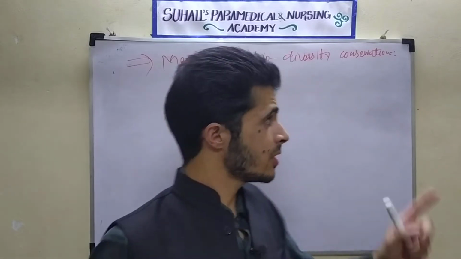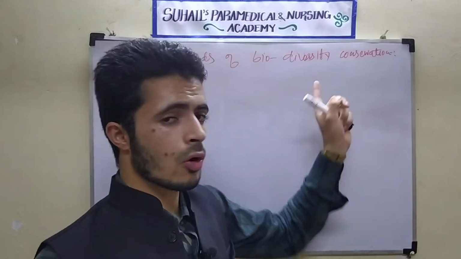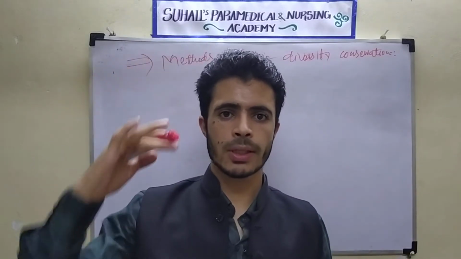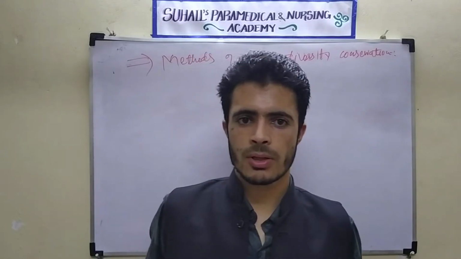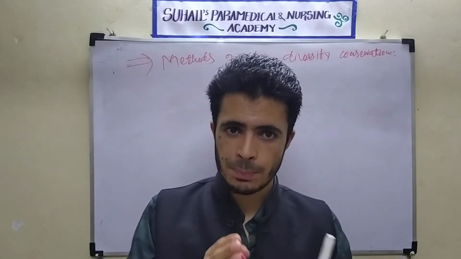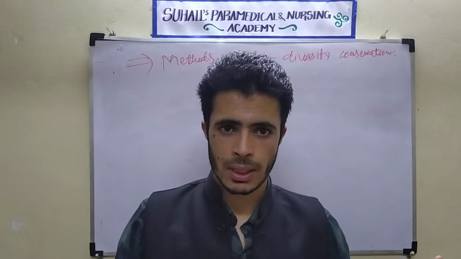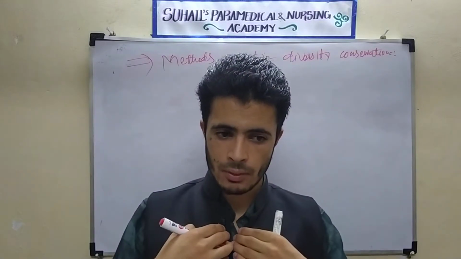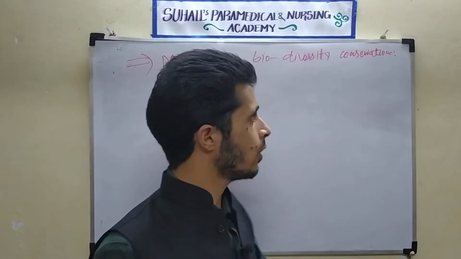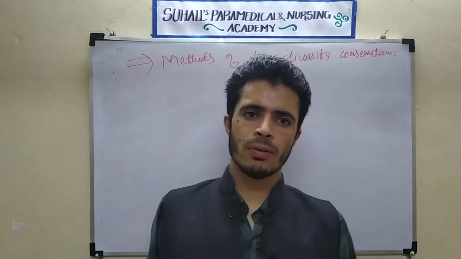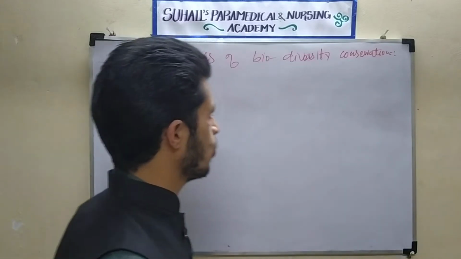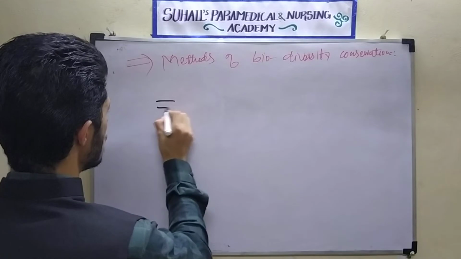If we see, there is the government level: at the higher level, what methods can we use for biodiversity? At the common people level, in our level, what should we do for the conservation of biodiversity? Everyone knows. I want to add here one more point, that is the use of biodiversity.